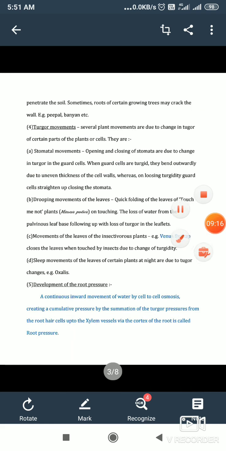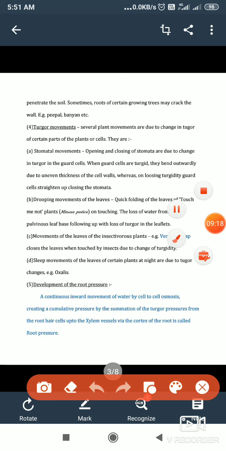Next is number 2, drooping movements of the leaves. Quick folding of the leaves. In the case of touch-me-not, you can observe it best. If you touch it a little bit, the leaflets quickly fold up.